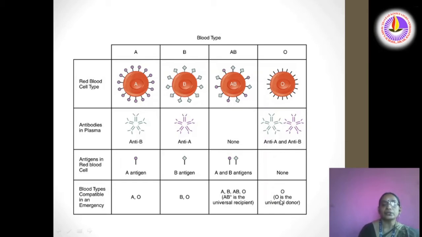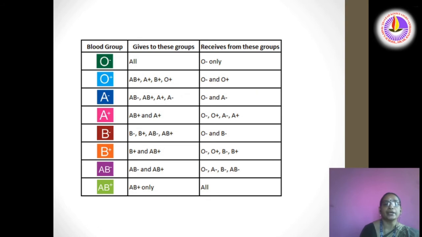According to the presence of Rh factor, blood groups can again be divided into O negative, O positive, A negative, A positive, B negative and B positive, AB negative and AB positive. Positive means that Rh factor is present. Negative means that there is no Rh factor.